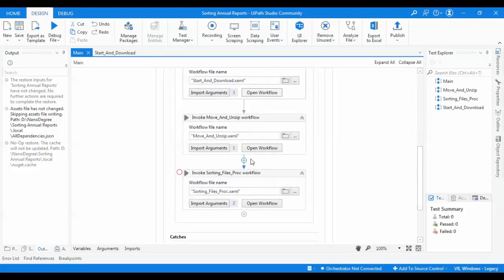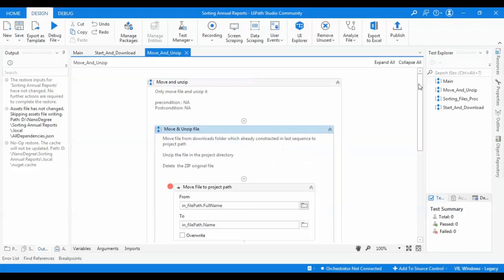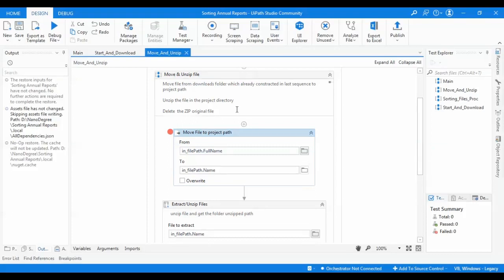I have another sequence, another example file, to move and unzip the file. I am getting this argument, the file path name, to move it. I don't have a precondition or postcondition here.